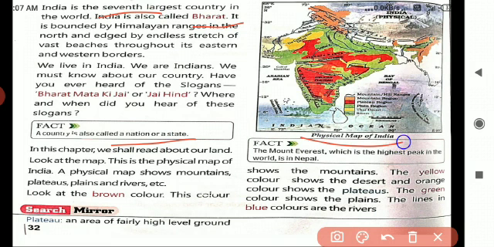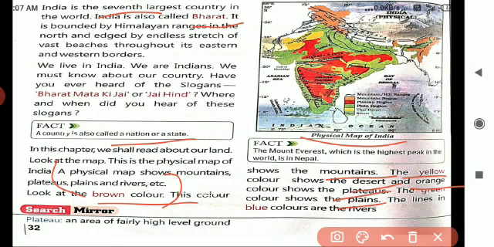This one is a physical map. In this physical map, different kinds of colors are there. Each color represents one special thing. A physical map shows mountains, plateaus, plains and rivers. Brown color, mountain. Yellow color, desert. Orange color represents plateaus. The green color shows the plains.